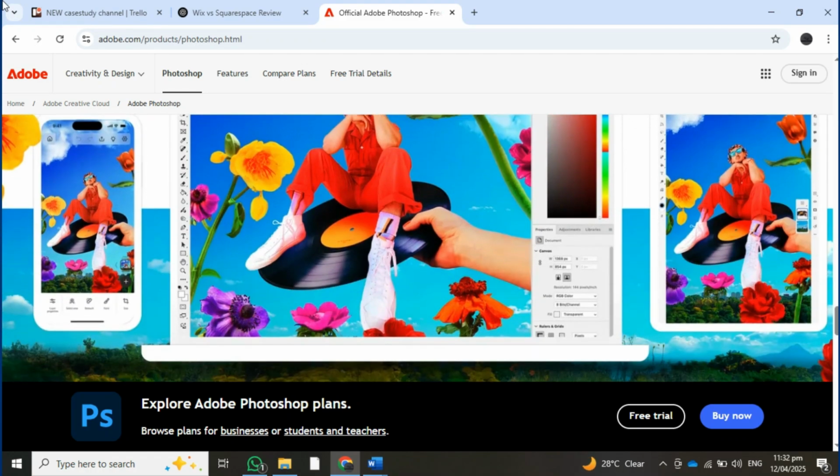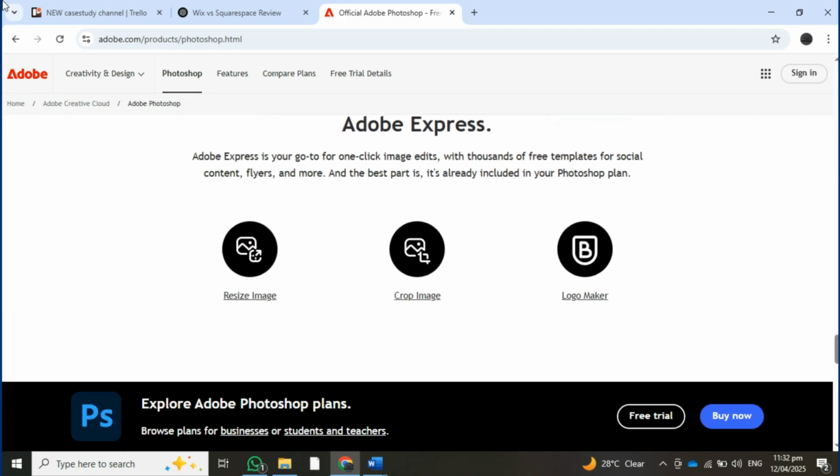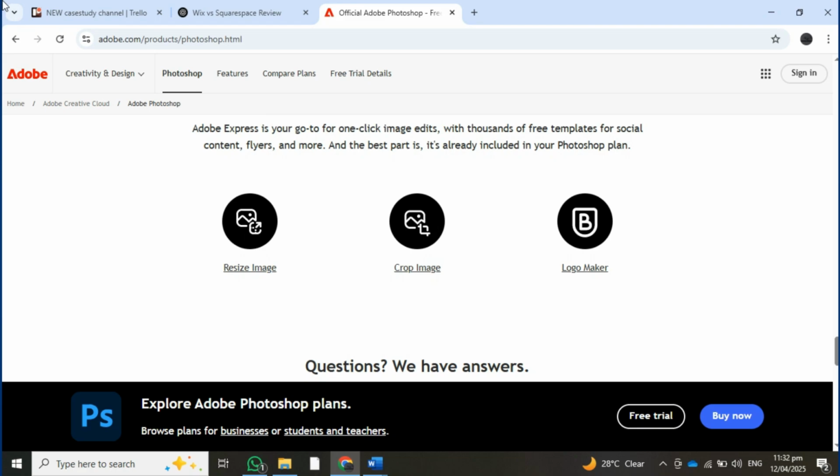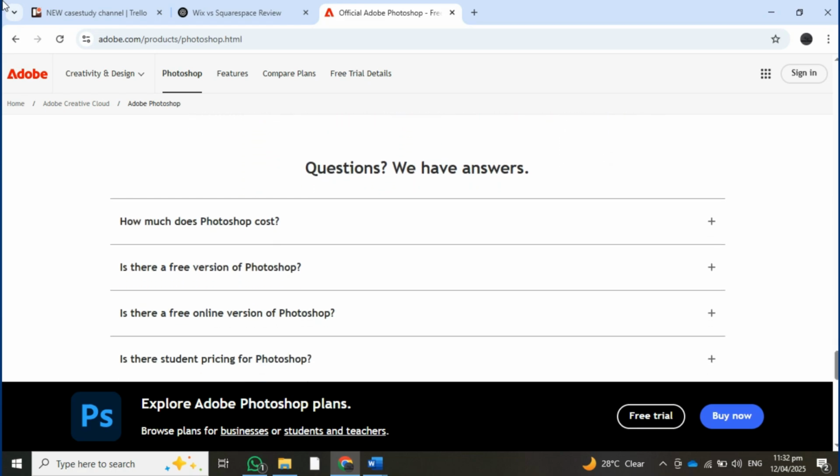Cons of Photoshop: steep learning curve for beginners. Requires a subscription, which can be costly over time. Editing can be time consuming without AI automation.